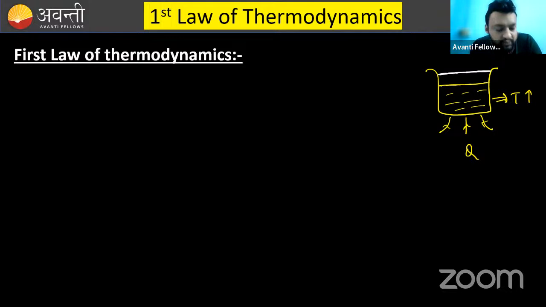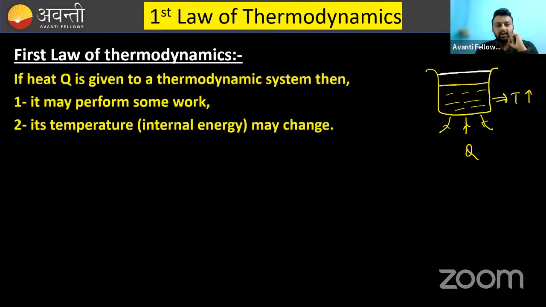And if the piston is moving, you can say that work is being done. So if heat is given to a thermodynamic system, then it may perform some work or its temperature may change. Two things may happen.